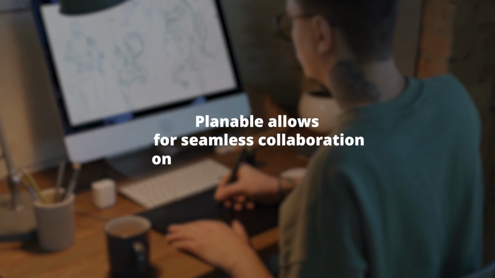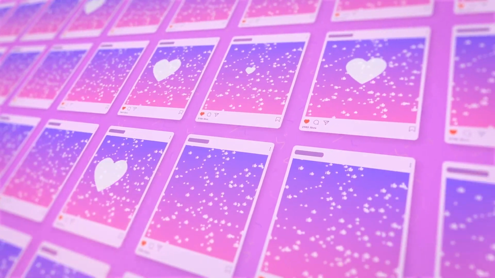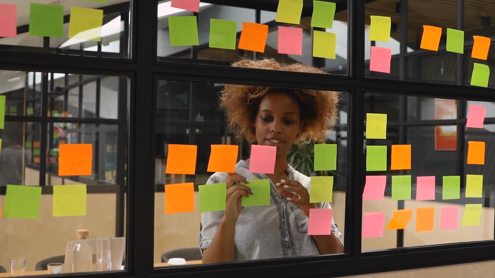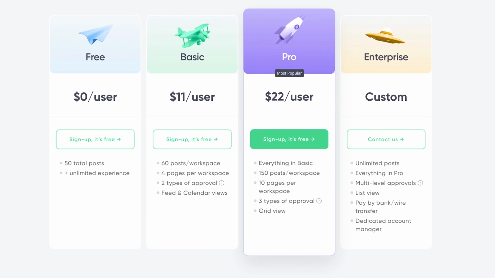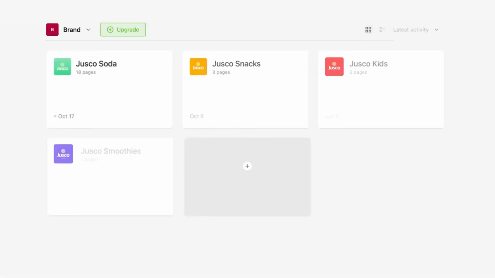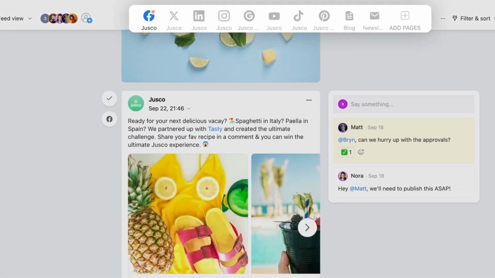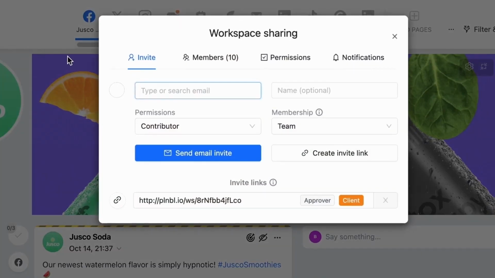Planable allows for seamless collaboration on content once the initial draft is completed. Once the post is approved, you can easily add it to your publishing calendar. Planable offers a free trial for your first 50 posts. After reaching the limit, you'll be required to switch to a paid plan with prices starting at $11 per user per month. Planable is a user-friendly alternative to Cloud Campaign that focuses on making content creation and collaboration easy. It also extends the clean, attractive interface to its analytics and reporting feature, making it effortless for you to assess and report the impact of your content.